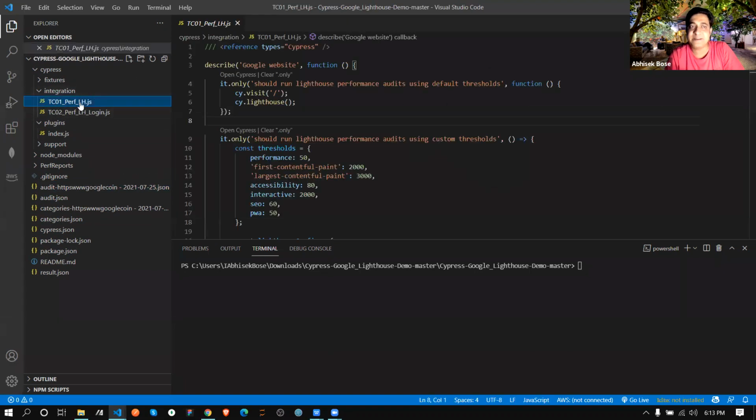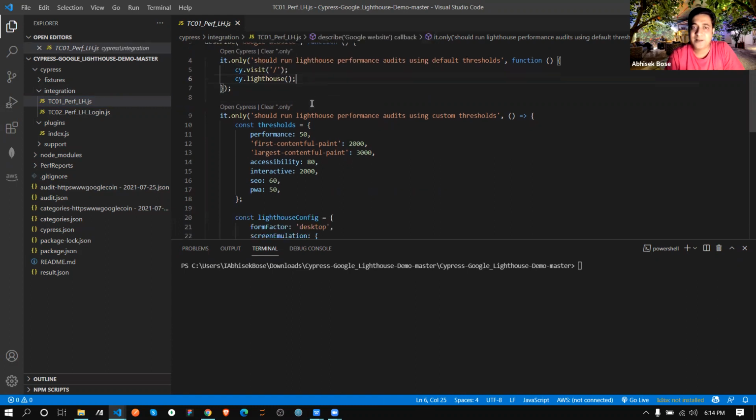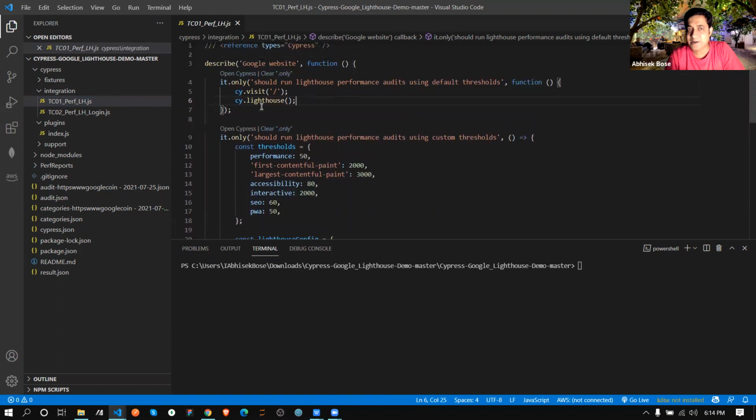You need to write these lines under integration. Like see, describe this, only this. This is the new line, Lighthouse, cy.lighthouse. This is what you are writing. And the first one you are writing without any thresholds.